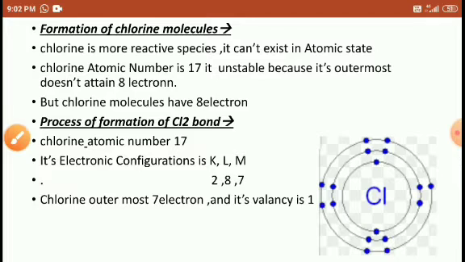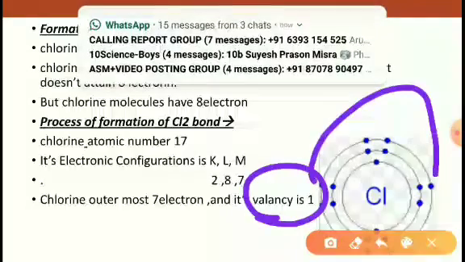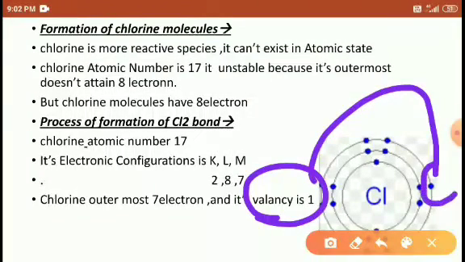Valency is 1. Right, students? Valency 1 means a single outermost unpaired electron. Valency means the capacity to form a bond. It means chlorine forms only one bond, so valency is 1 here. The paired ones cannot form a bond because they are already in bonded form. This is single, so its valency is 1.